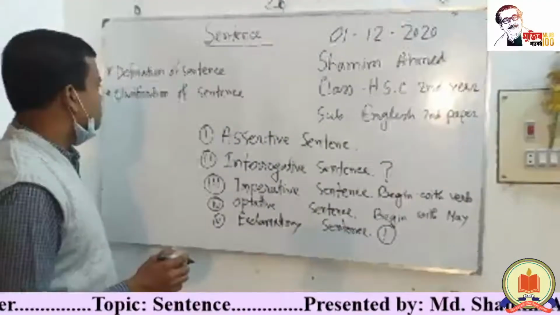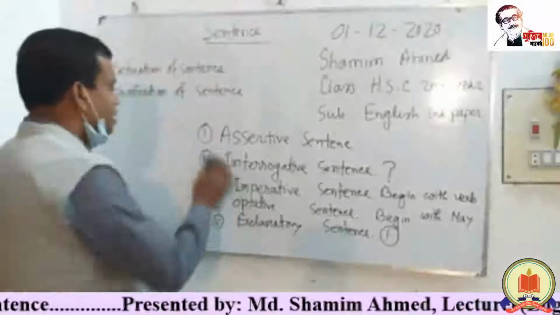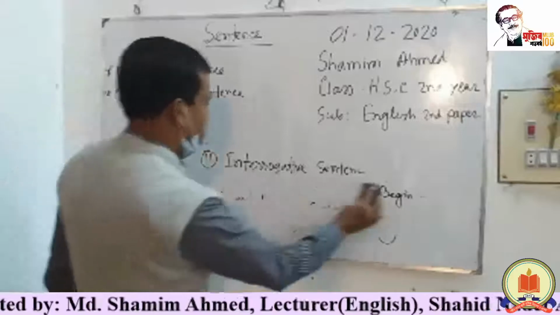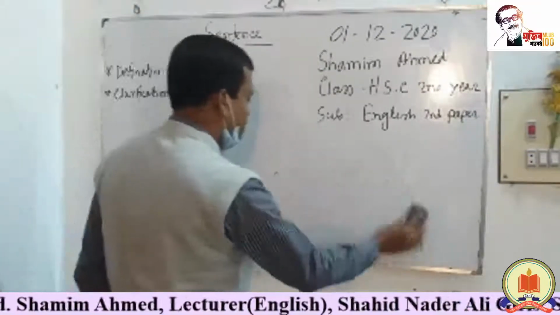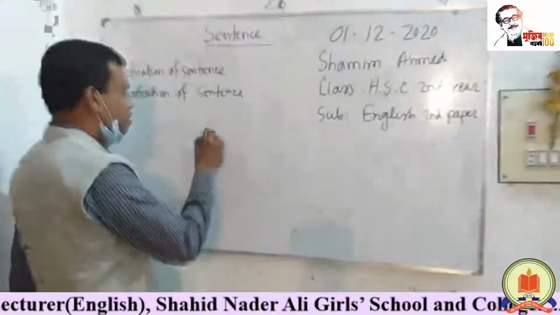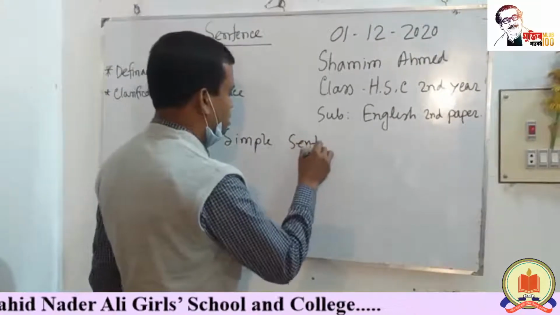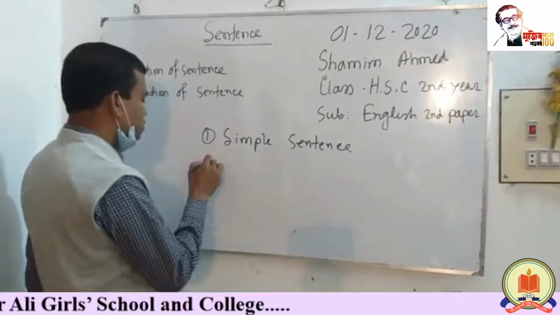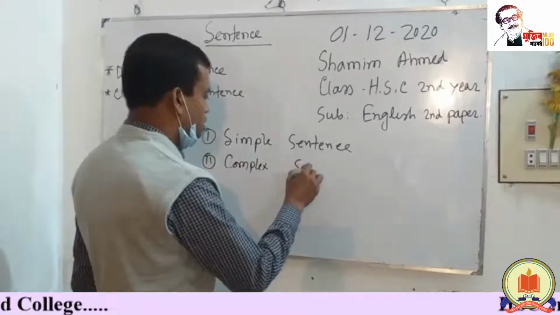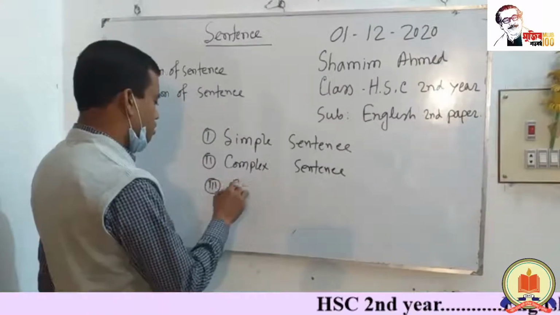Dear students, a sentence is classified into 3 categories according to its structure. Number 1, simple sentence. Number 2, complex sentence. Number 3, compound sentence.